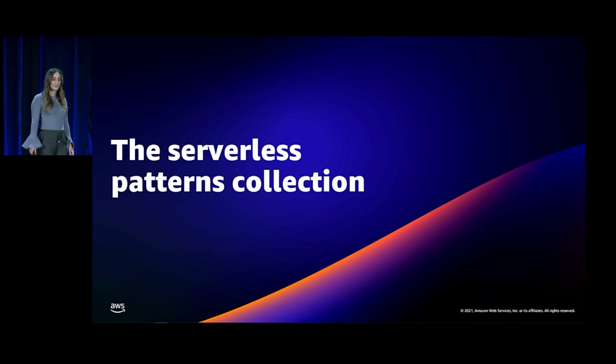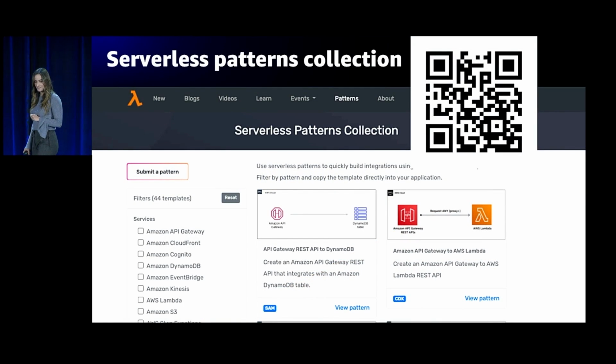OK, something else we launched this year was the serverless patterns collection. And this is something that my team created, so I'm very proud of this. The serverless patterns collection is a repository of serverless examples that demonstrate how to use different AWS services together. So if you're new to serverless, or if you're not new to serverless, and you want to know, hey, how do I create a serverless application with API Gateway and DynamoDB and Lambda? You choose those services from the panel that I'm going to show you.